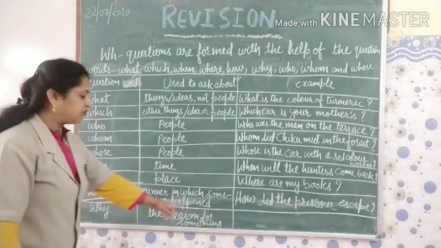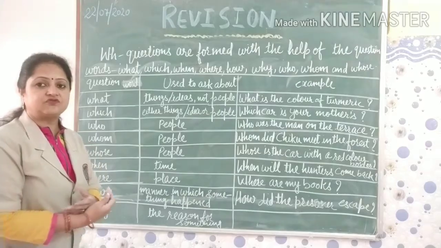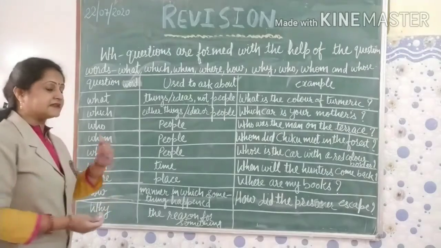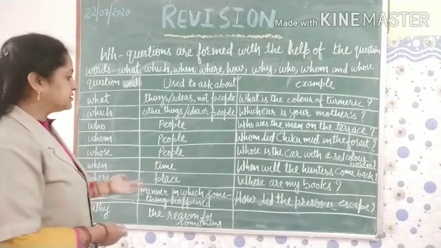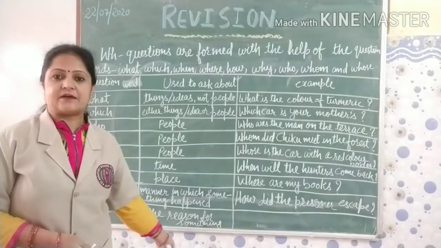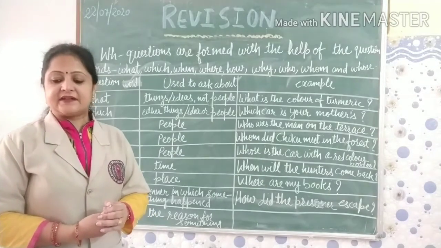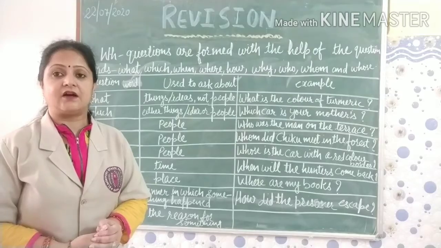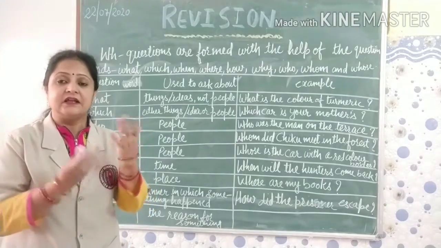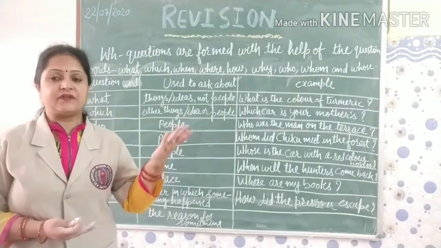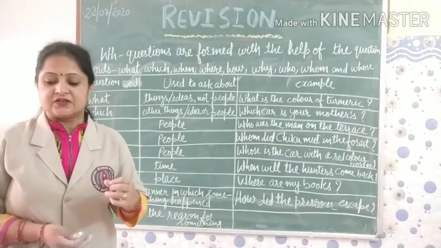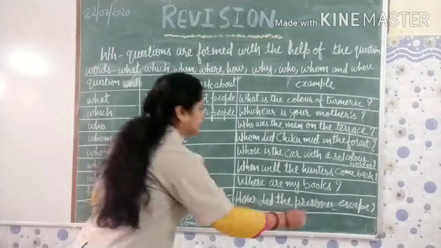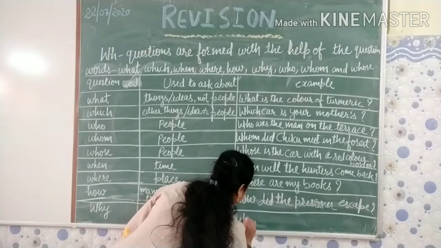Now the next one is why. So the reason for something. To know the reason for something we always use why. So let's take one example here, why did the police officer run away? So we want to know the reason of running away of the police officer. So why did the police officer run away?